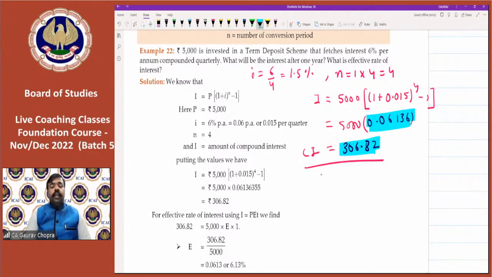So effective rate, if compounding is on annual basis, then annual rate and effective rate both will be the same. So no need for calculating effective rate on an annual basis. But if compounding is more than once, then only we have to calculate the effective rate. Effective rate तभी calculate करना है जब yearly नहीं, half yearly, quarterly या monthly compounding हो, तब हम उसको calculate करेंगे. Otherwise yearly है, then there is no need for effective rate.